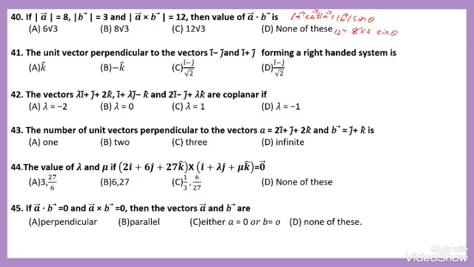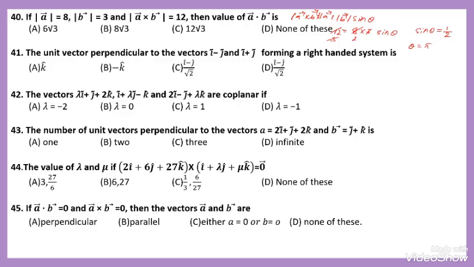Here 4 2s are 8, 4 3s are 12, get cancelled. We have sin theta is equal to 1 by 2. What is the angle whose sine is 1 by 2? That is pi by 6.